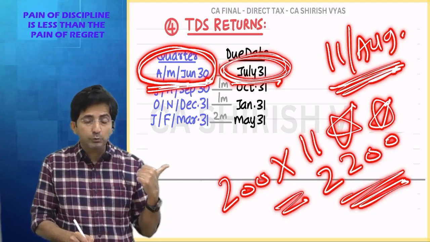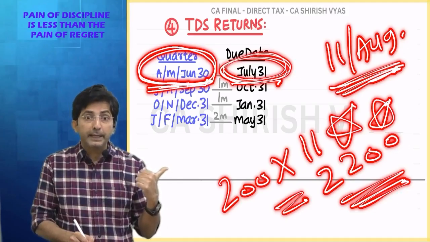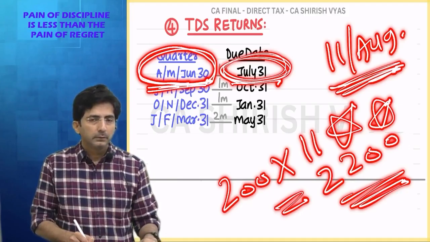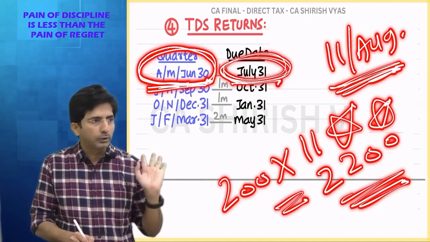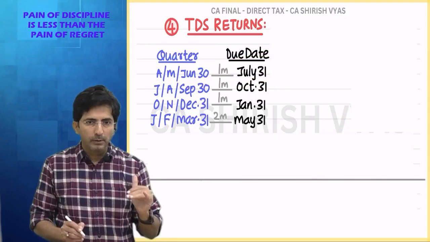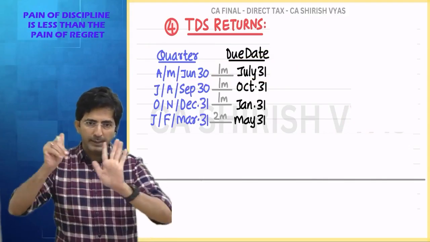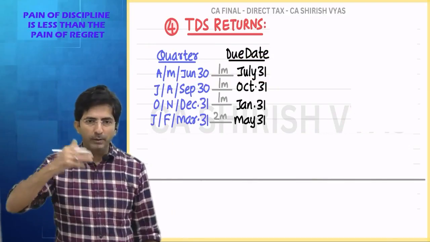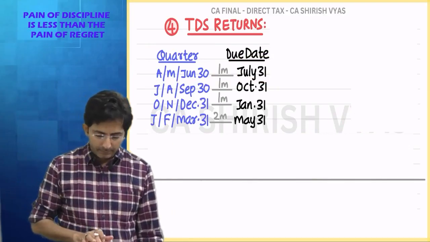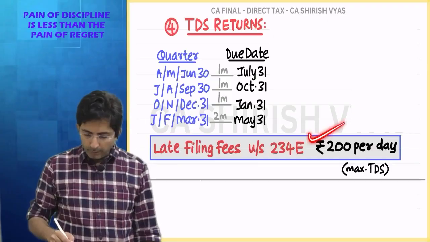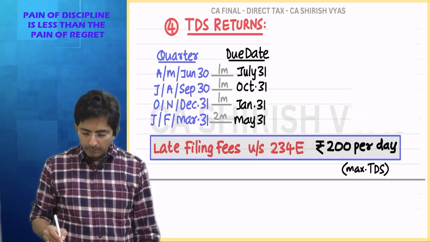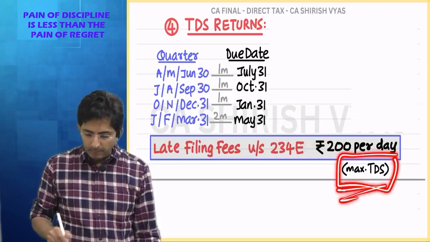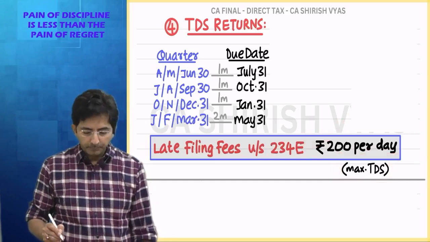But tell me, if in this quarter my total TDS was 95,000, then late filing fees will be 2,200. Means actually there is a formula: 200 per day into number of days delayed or the TDS amount, whichever is less. You can make a formula which is less. They have written here 200 per day, but maximum will be the amount of TDS of that quarter.